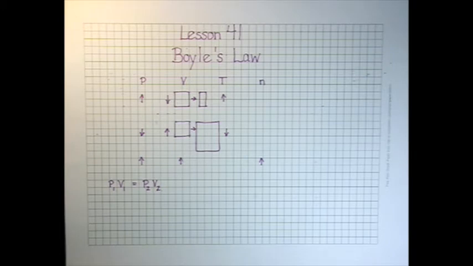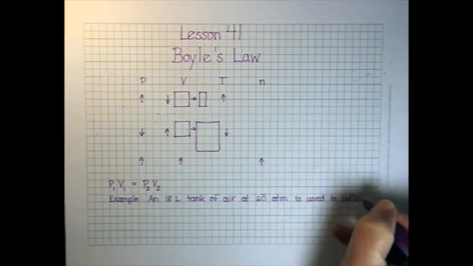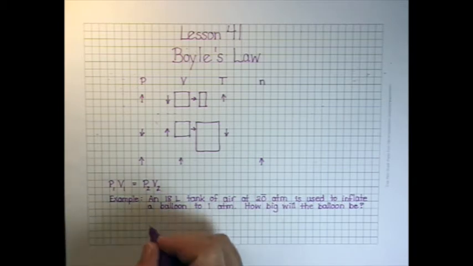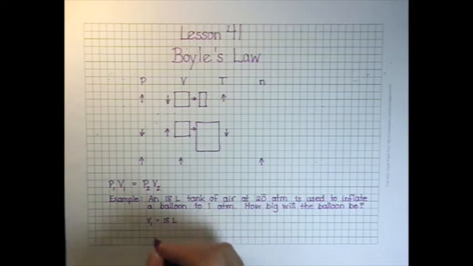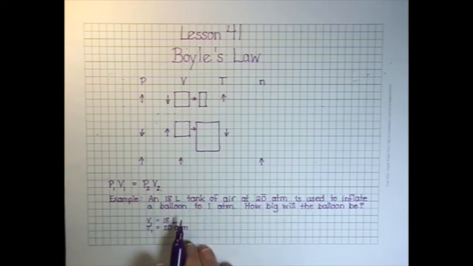Alright, as we read through this, we see that we have an original volume in the tank of 18 liters and an original pressure inside the tank of 20 atmospheres. Once we take that air and use it to inflate the balloon, well, the balloon has very flexible sides.